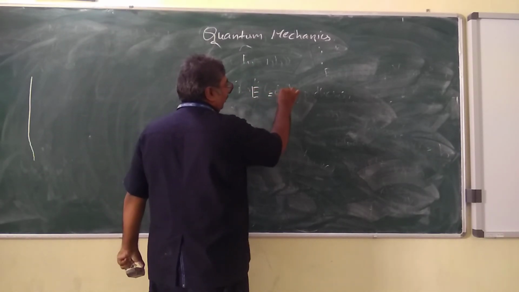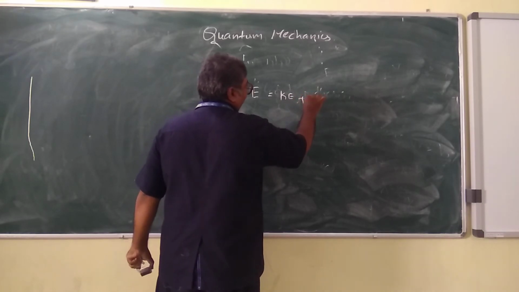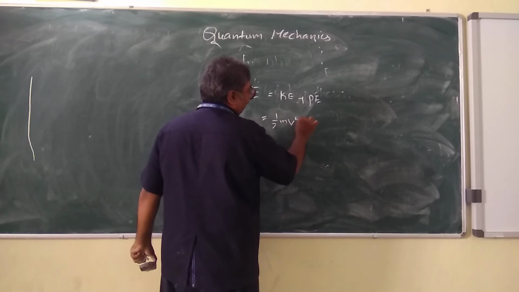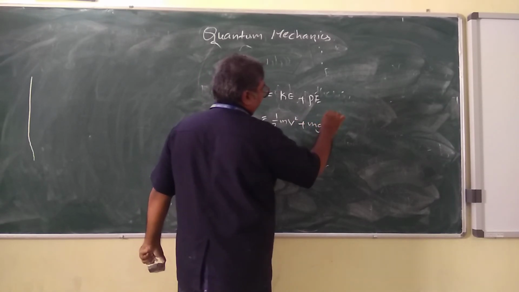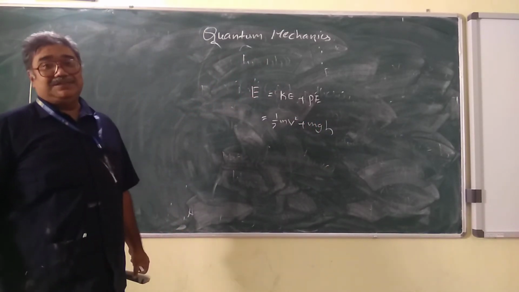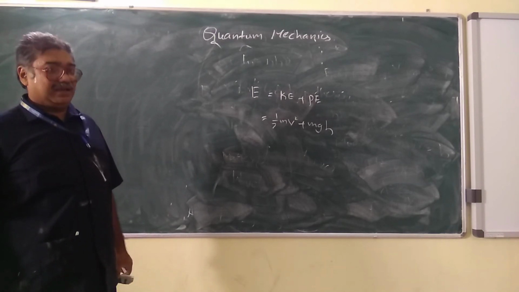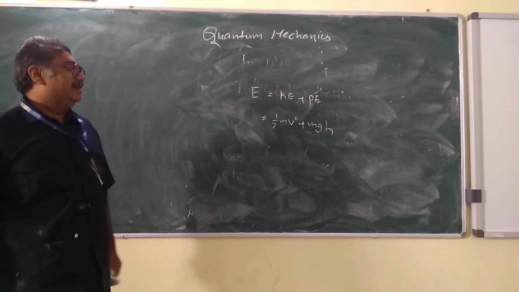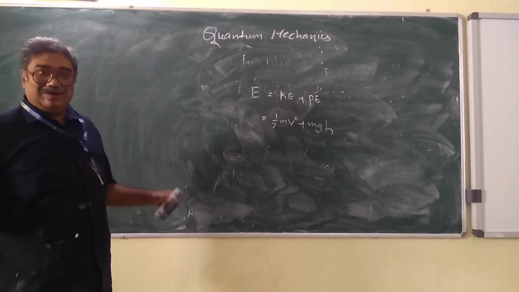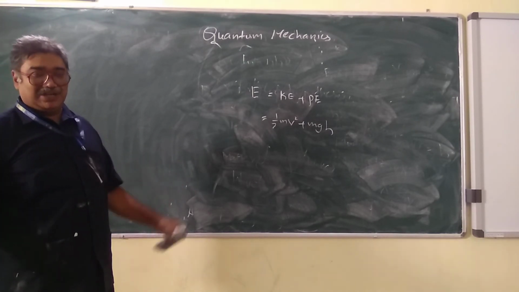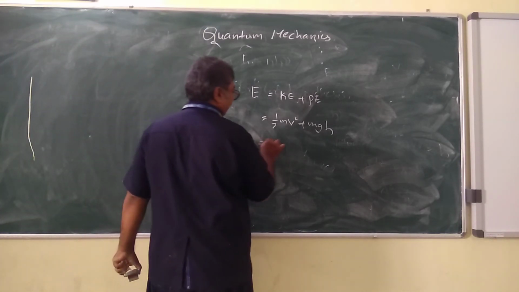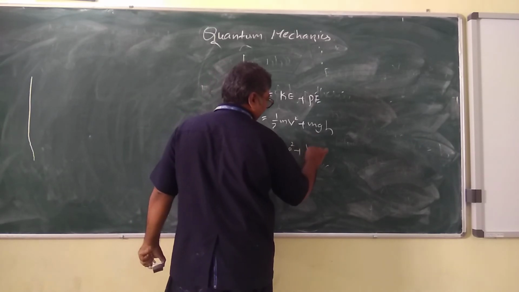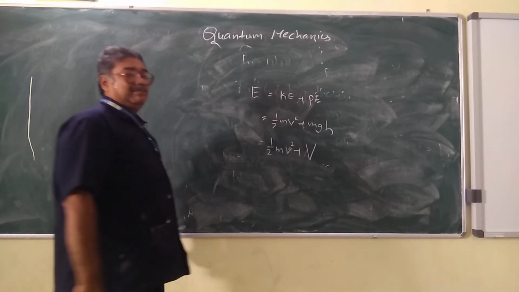Now we know that basic energy is made up of what? Kinetic energy plus potential energy. Kinetic energy is always given by half mv square, and potential energy is given by mgh. We know this, and this is for a macro world. But when we have a particle moving with a certain velocity and under some potential, kinetic energy is the same half mv square, and the potential is given by the capital V.